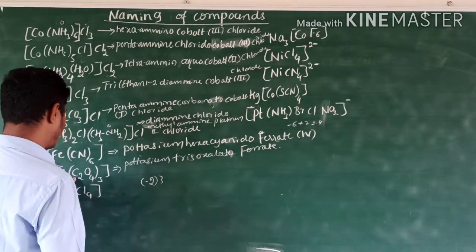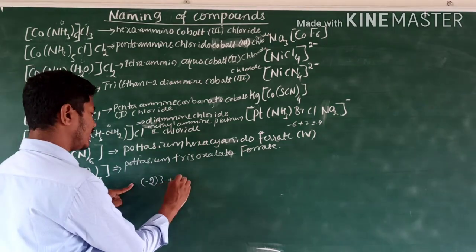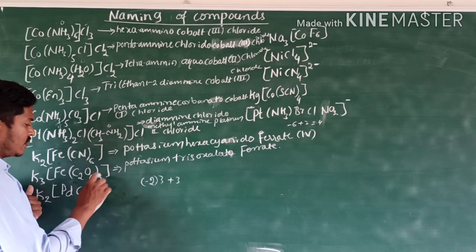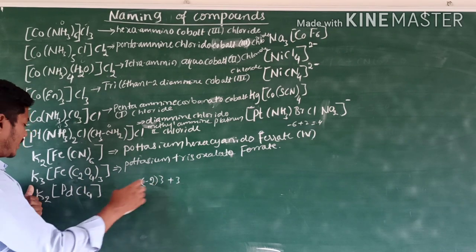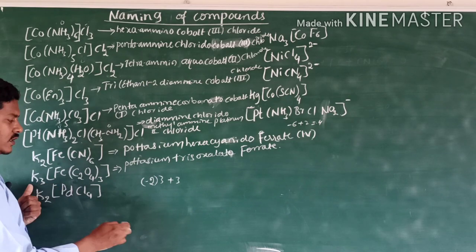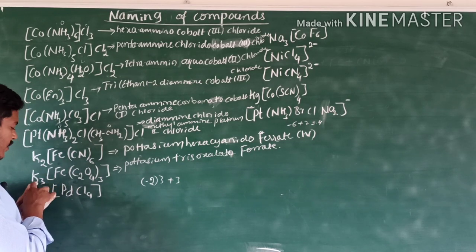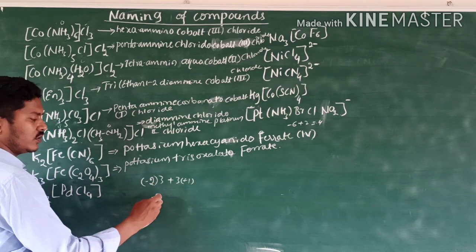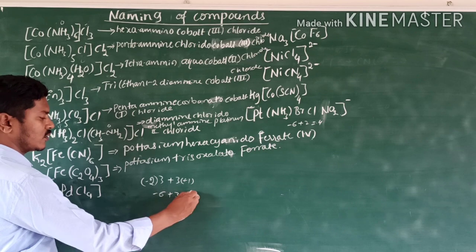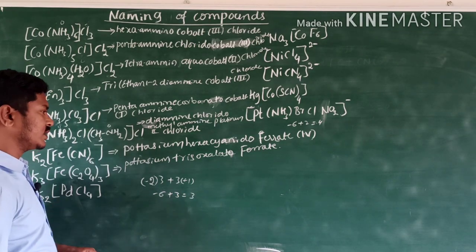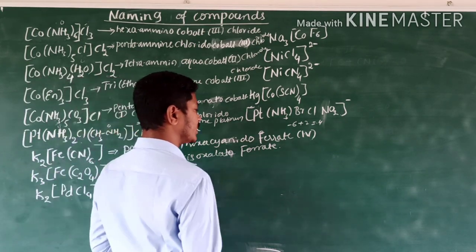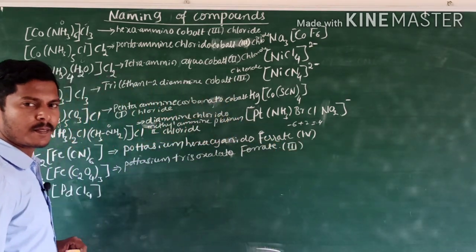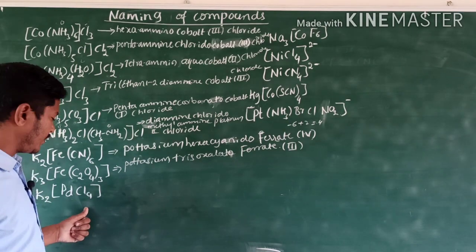How many are there? 3 are there. One oxalato having minus 2 charge, 3 oxalato means into 3. Potassium has a plus 1 oxidation state, 3 potassiums are there, minus 2 into 3 is minus 6, plus 3 is equal to plus 3. So the oxidation state of this ferrate ion is plus 3. Write in Roman numerals in the bracket plus 3. Got it?